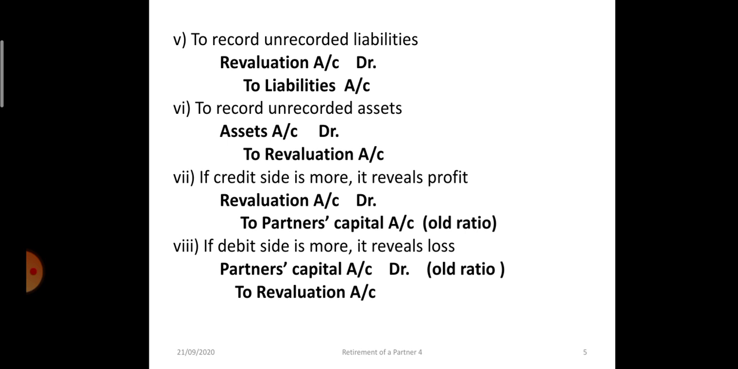Journal entries are very important. Many times in the board, journal entries are asked. Passing journal entries takes more time, because you have to prepare the revaluation account in a fair manner, or even in the working you have to calculate the profit and loss. So passing journal entries takes more time. So practice a lot.